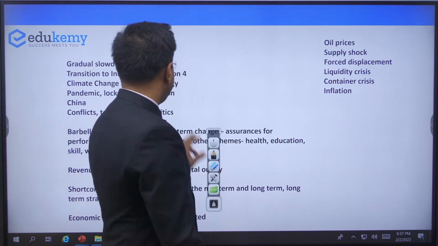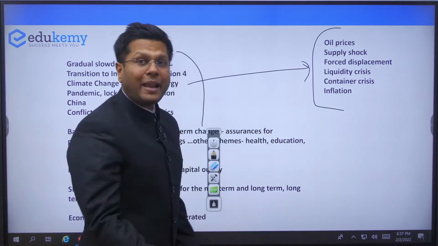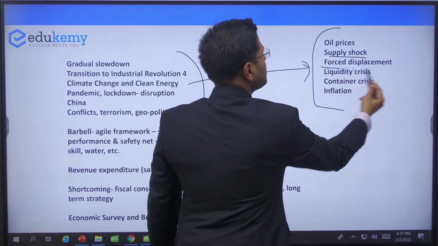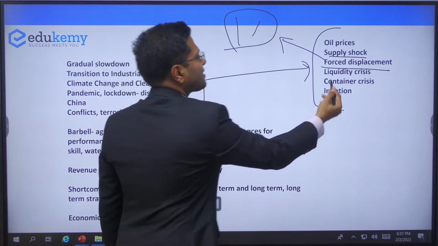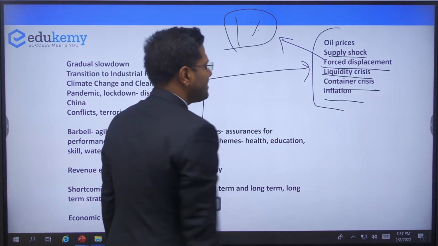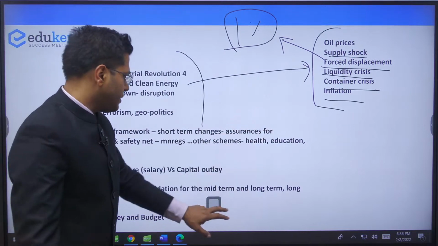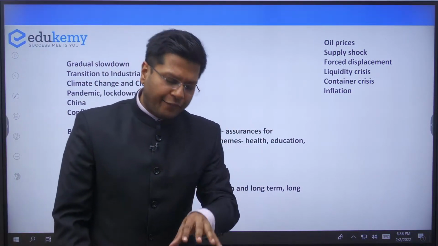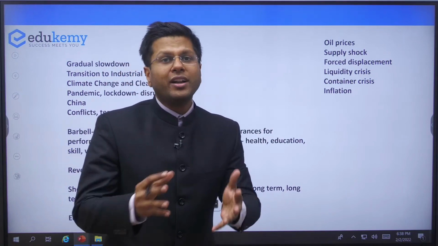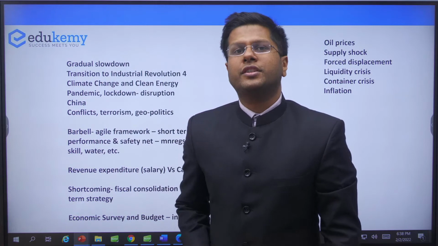Now, all this led to oil prices rise, supply shocks, forced displacement of people. Remember, we have covered 1% of the people in the world globally displaced, liquidity crisis, container crisis, inflation, all of it. This is the context of the formation of our budget this year, right? And before we get into the data of the budget, the fiscal deficit levels, primary deficit, what is the future projections for it, we must understand the strategy used for this budget, right?